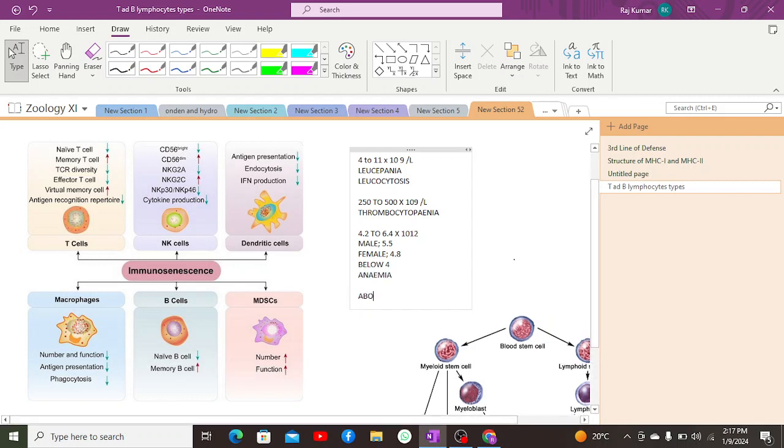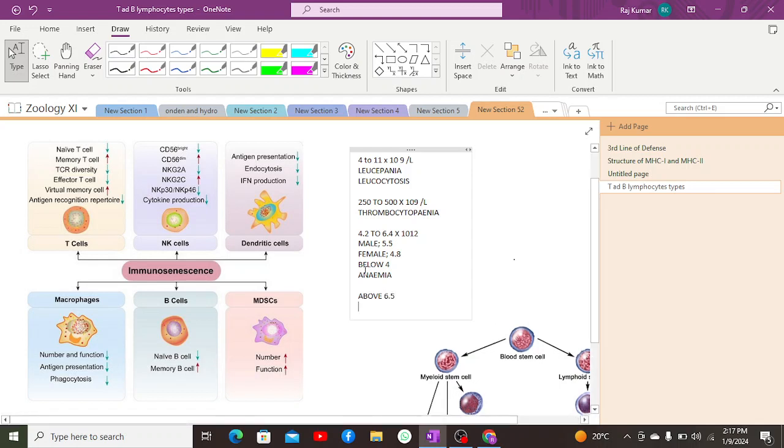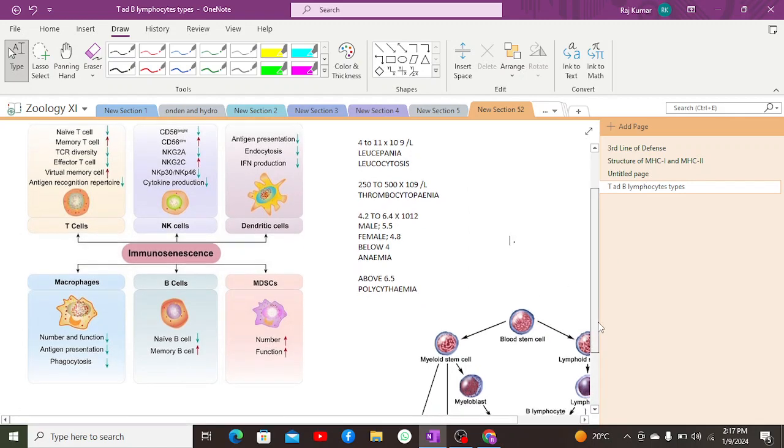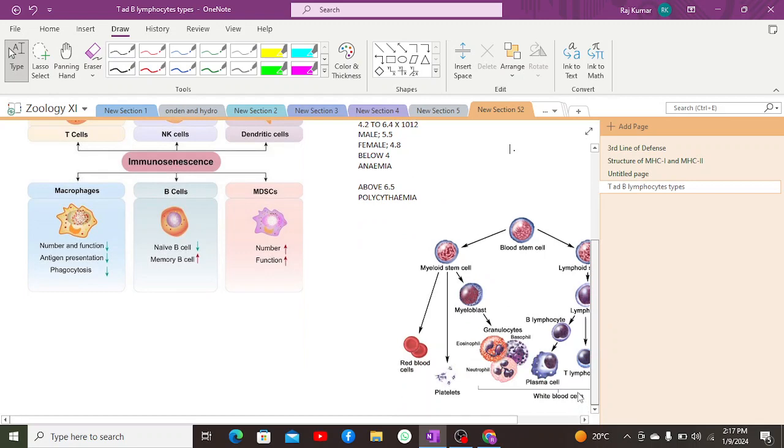If it is above 6.5 × 10^12 per liter, that condition is known as polycythemia. So this is a basic intro about it as well. Now this is just a diagram in order to make you understand a few of the concepts.